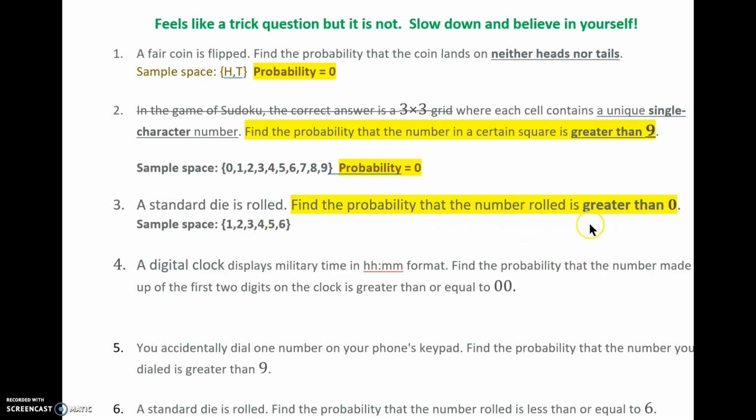Okay, and we're trying to find the probability that you roll greater than a 0. Well, here is your sample space. You think you're going to roll greater than 0?